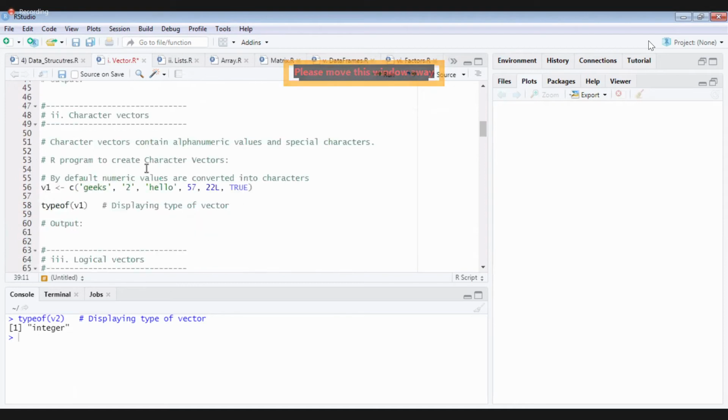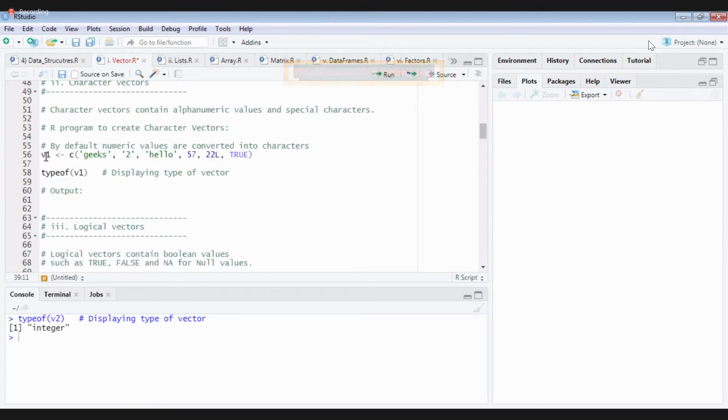Now we'll see about character vectors. Now tell me, is it valid? I said vectors are homogeneous or heterogeneous? Homogeneous. Homogeneous means that they should have the same data type. Now here I'm having different data types. I have a character; these three are character. This is a double.